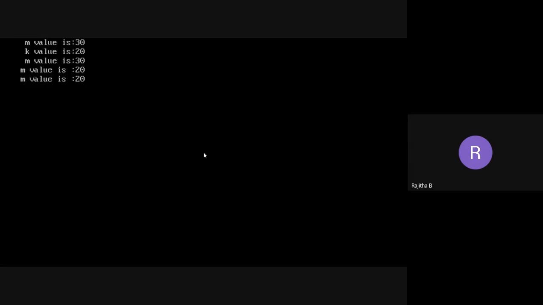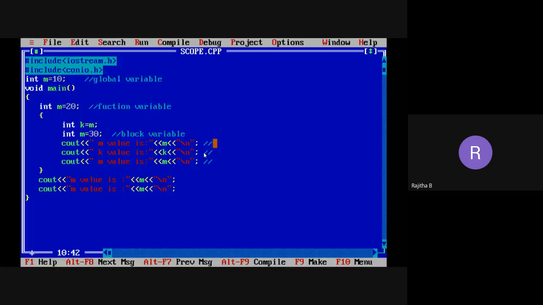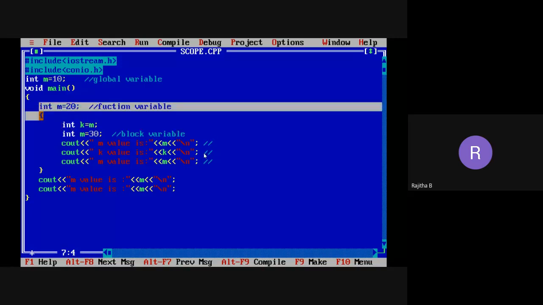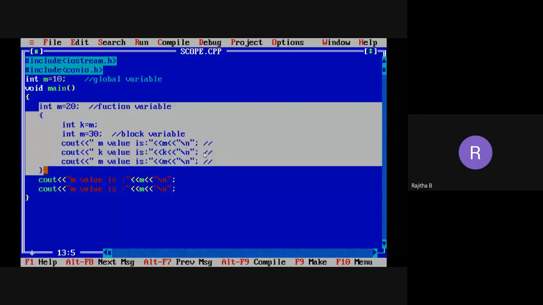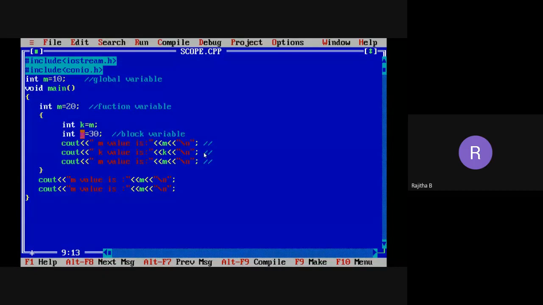Yeah, I will tell you that one. So what is the first m value? It is 30. So why? Because we are inside the block here. So what is the inside block m variable value? I have declared that m is 30. So for that I am taking the m value as 30 here. So the first statement's value 30 will be displayed. Is this clear? Yes, ma'am. We are within the block and the block variable m value is 30 here.